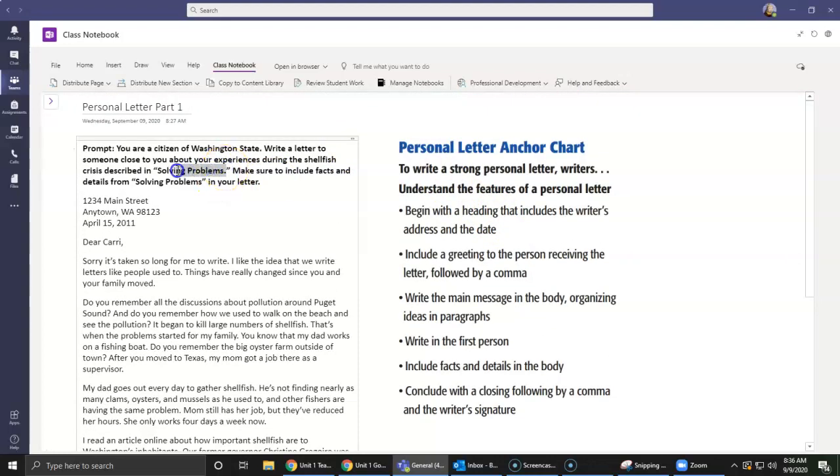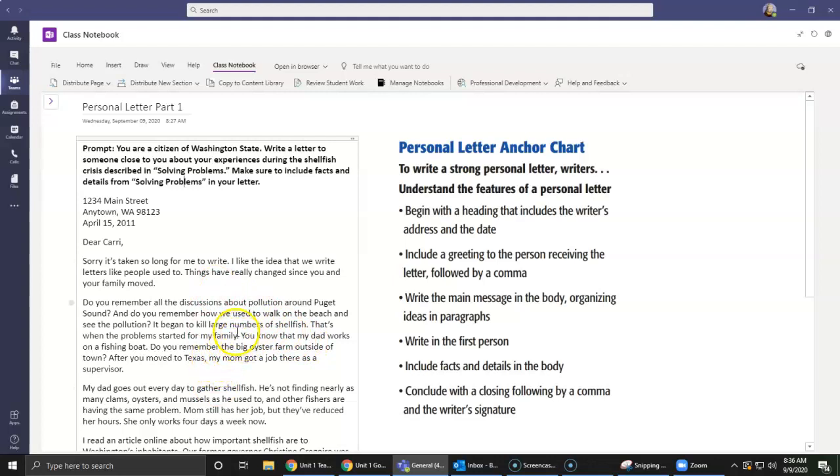We're going to be reading this today during our morning Zoom, Solving Problems. You are a citizen of Washington State. Write a letter to someone close to you about your experiences during the shellfish crisis described in Solving Problems. Make sure to include facts and details from Solving Problems in your letter. So this person read the story that we read, and now she had to write a letter. She had to compose it.